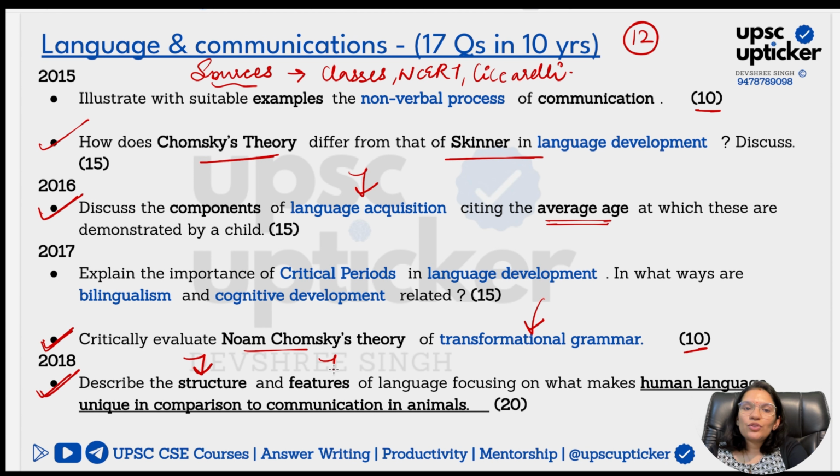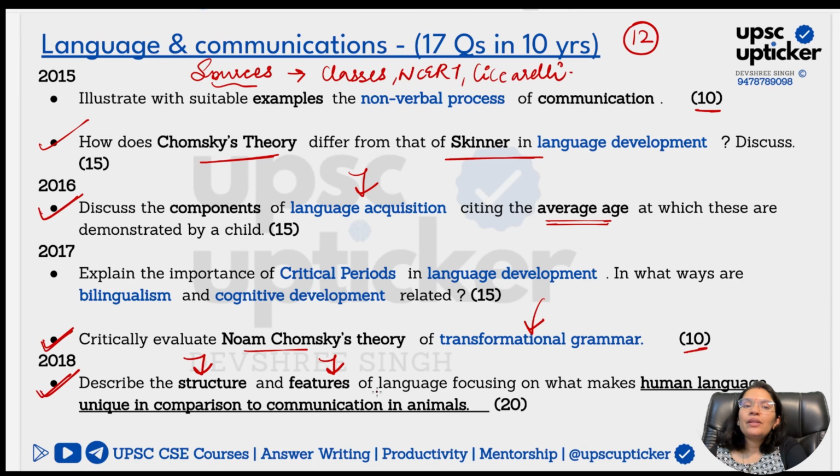Now moving on to the other part, here I want you to see they're asking you the structure and features of language. Well, we have discussed it in our course in detail with very important keywords, right? So all of that is very easy for you guys to mark, students who are part of the comprehensive course. And for other students who are doing self-study, you have to ensure that you are adding structure, you are adding features properly with keywords, otherwise you will not get marks. No vague sentences, no vague statements. Ensure keywords are part of each and every statement.